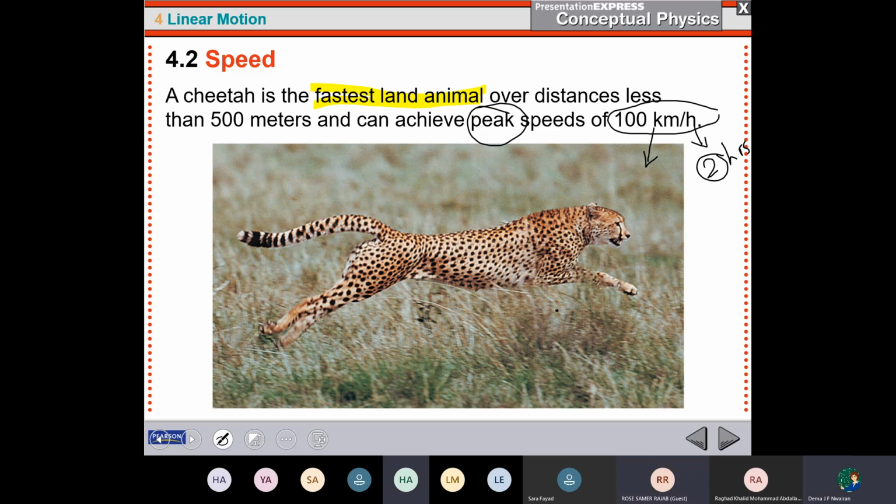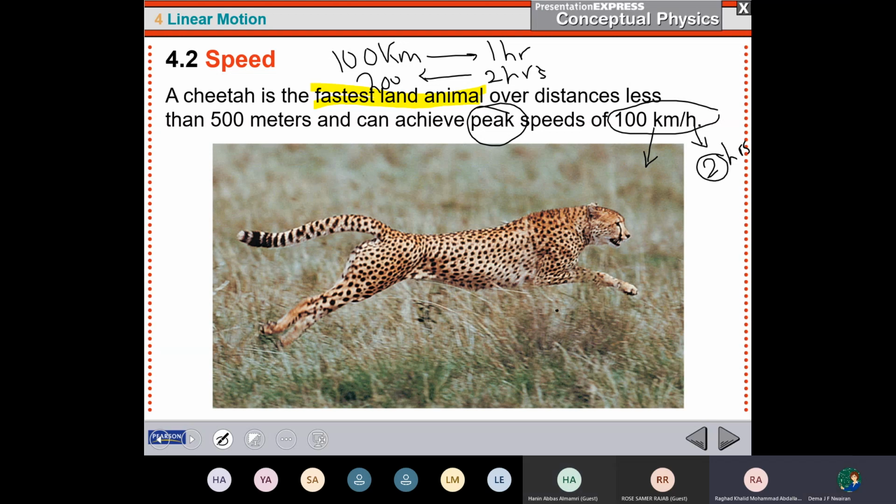It's 200 kilometers. If it moves 100 kilometer per 1 hour, what about 2 hours? The distance will be 200. It will still be moving at the speed of 100, but it will be 200 kilometers.